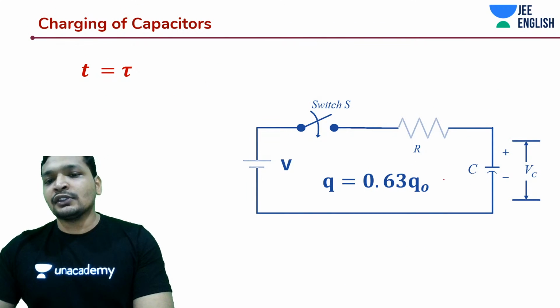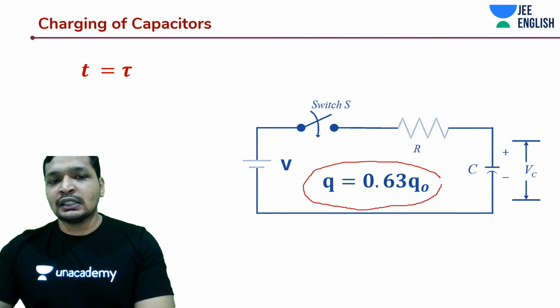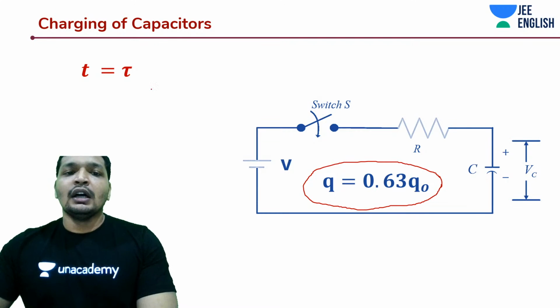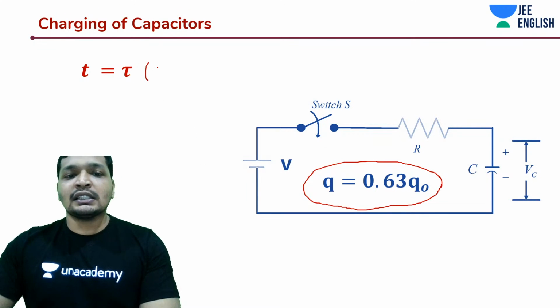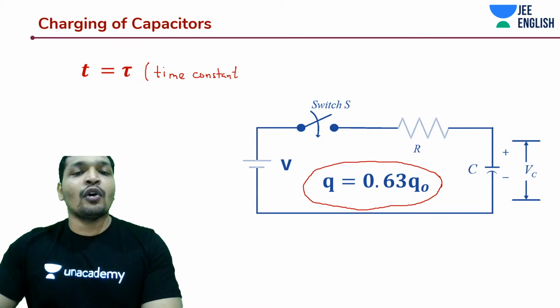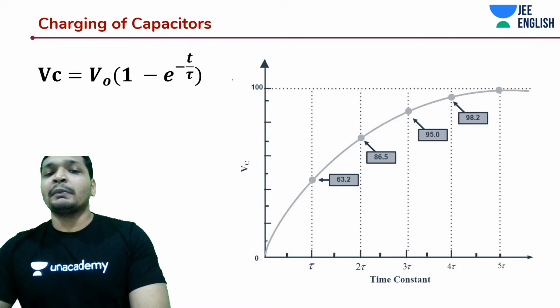So that is the significance of tau. This is popularly called the time constant. So you have to remember this thing. This is known as the time constant. You have to remember that expression, and you also have to understand the graph if you have been plotting it.